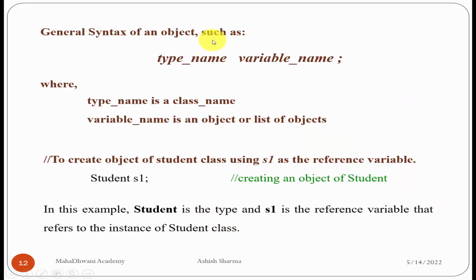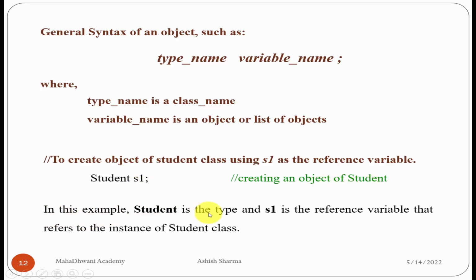Come to the next: the general syntax of writing an object. First, the type name, meaning the class name. Second is a variable name, meaning the object name. So the type name is a class name, the variable name is an object name, or you can keep a list of objects here. So to create an object of the student class using S1 as the reference variable, first is the type name, meaning the class name. The class name is student. S1 is the name of the variable. So this is the object. S1 is a variable of the class type. So this is creating an object of the student class.